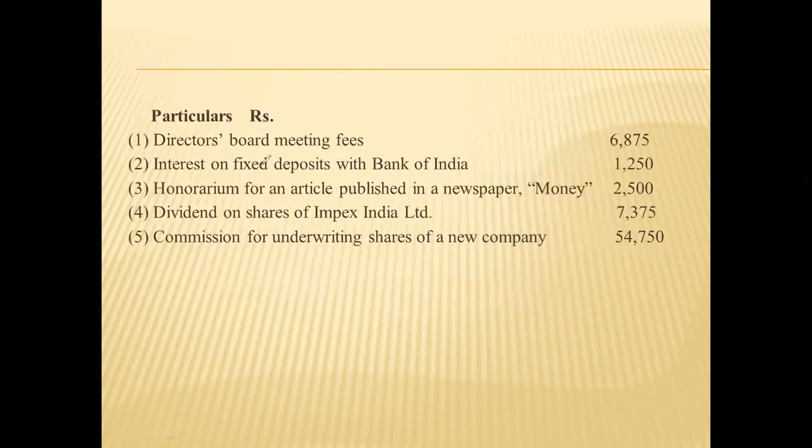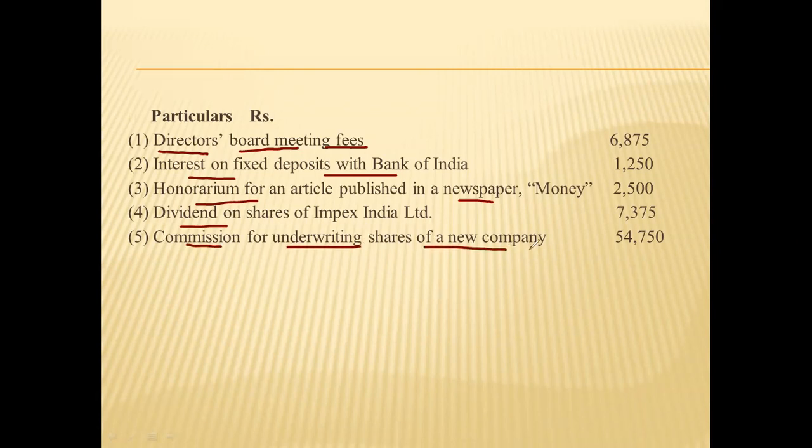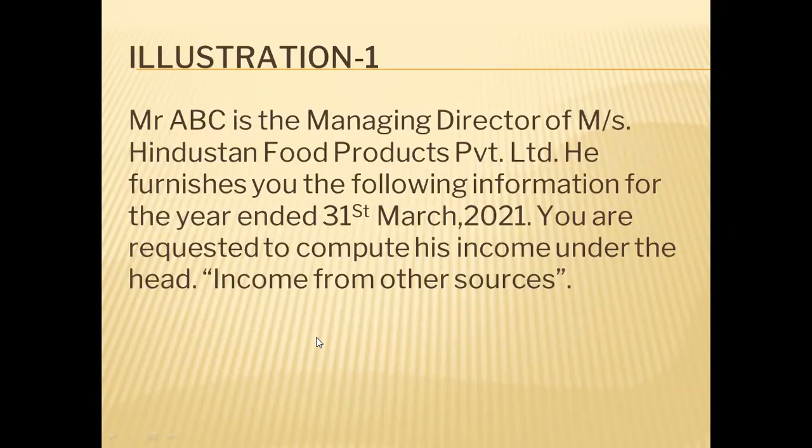See, this income is having directors board meeting fees, interest on fixed deposit, honorarium received from a newspaper company, dividends, commission for underwriting shares of a new company. So these are his incomes. We have to check what will be his income from other sources from this list of income. Okay. So understood the question, everybody? Just go through this question. Then we will start solving this.